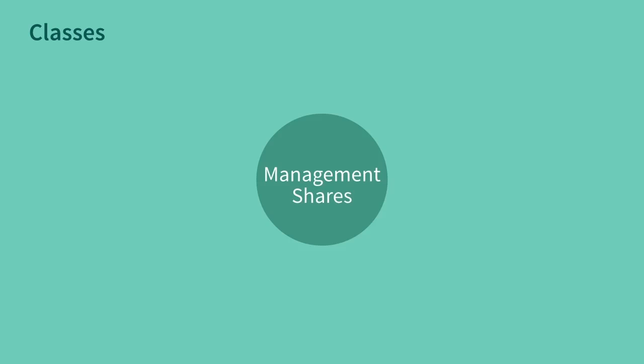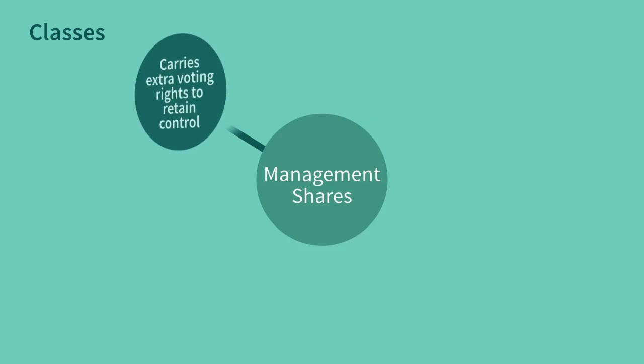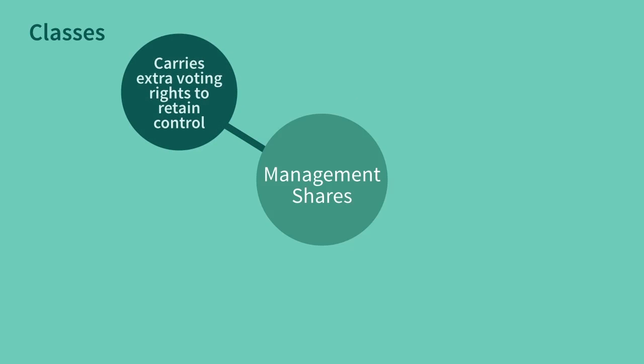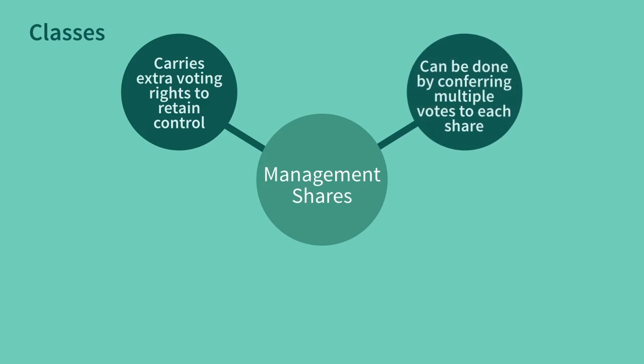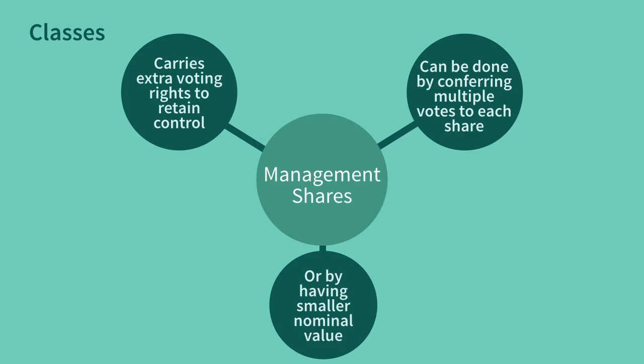Management shares. A class of shares carrying extra voting rights so as to retain control of the company in particular hands. This may be done by conferring multiple votes to each share, for example, 10 votes each, or by having a smaller nominal value for such shares so that there are more shares, and so more votes, per £1 invested. Such shares are often used to allow the original owners of a company to retain control after additional shares have been issued to outside investors.